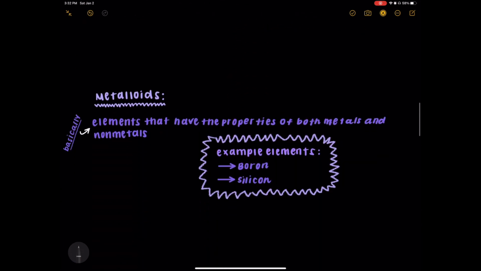And lastly, the term metalloids is used to describe a chemical element that forms a simple substance, having properties intermediate between those of a typical metal and a typical nonmetal. So basically, it is everything in between a metal and a nonmetal. Some examples include boron, silicon, and germanium.